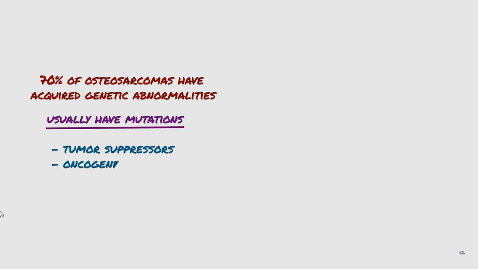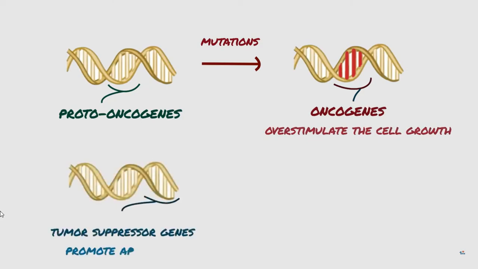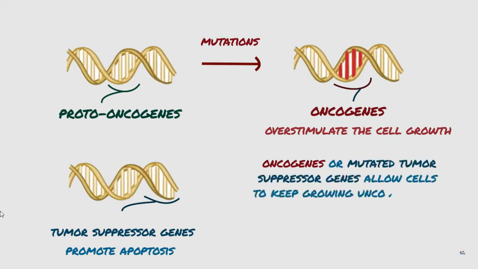So what are the causes of osteosarcoma? Approximately 70% of osteosarcomas have acquired genetic abnormalities, such as complex structural and numerical chromosomal aberrations. Molecular studies have shown that these tumors usually have mutations in well-known tumor suppressors and oncogenes. With mutations, proto-oncogenes become oncogenes, and these overstimulate cell growth. To balance out cell growth, there are other genes called tumor suppressor genes, which promote apoptosis, or cell death, of mutated cells. So oncogenes or mutated tumor suppressor genes allow cells to keep growing uncontrollably, resulting in tumors.